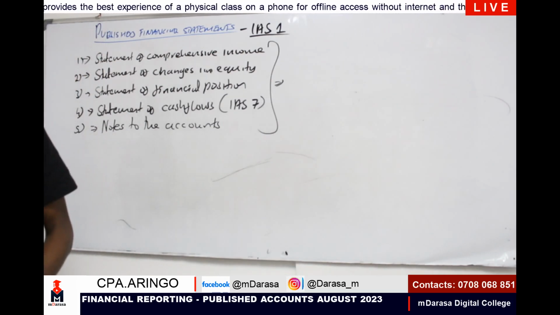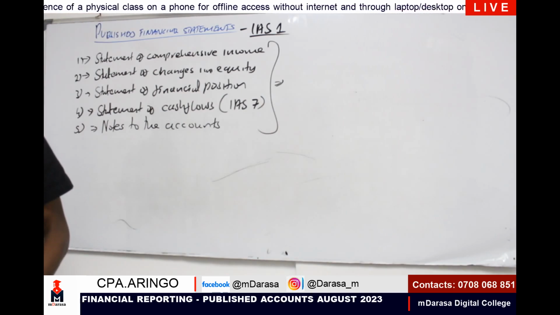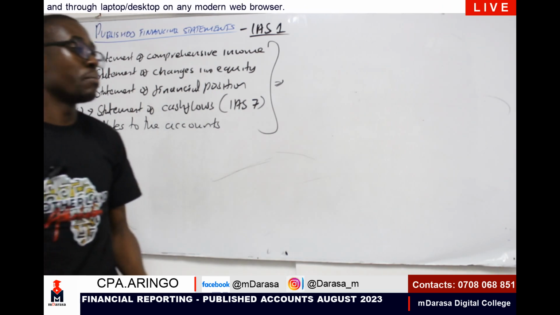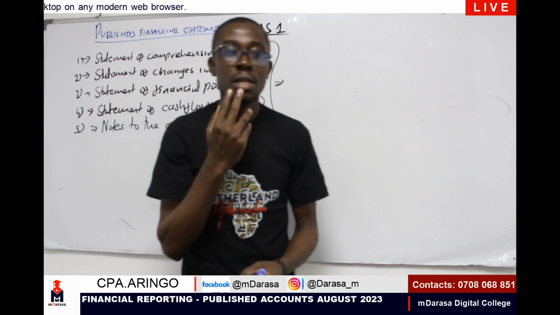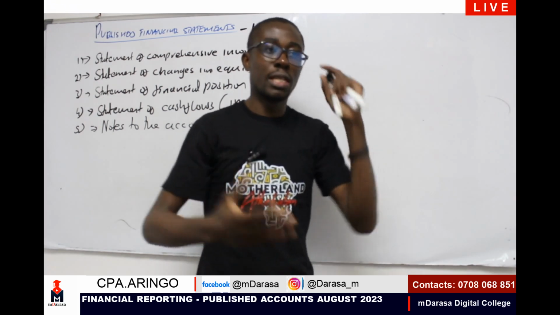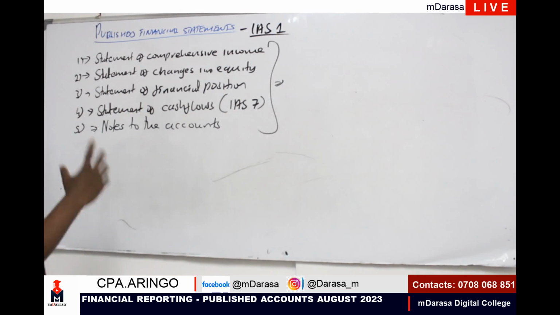A key element that you must always understand here, my good student, is very simple. In presenting all these statements, more so the income statement, you should understand that all these items are prepared in a single format, one column. That is what Mwalimu is trying to say. So it is important for you to be very good with the format of presentation. Mwalimu is not going to redo the format again because we have done this before. Right? So this is what I want us to do.